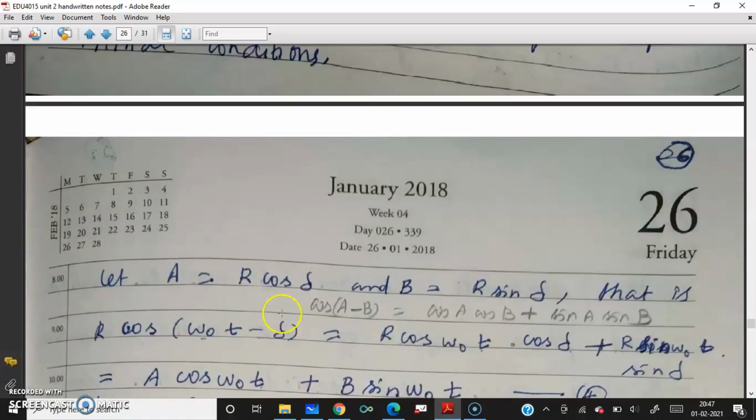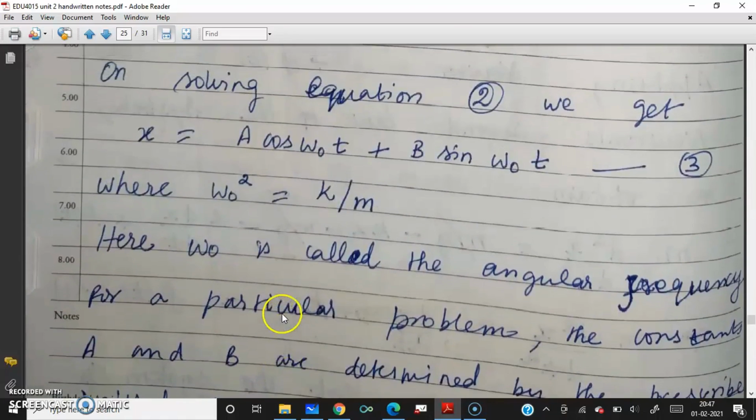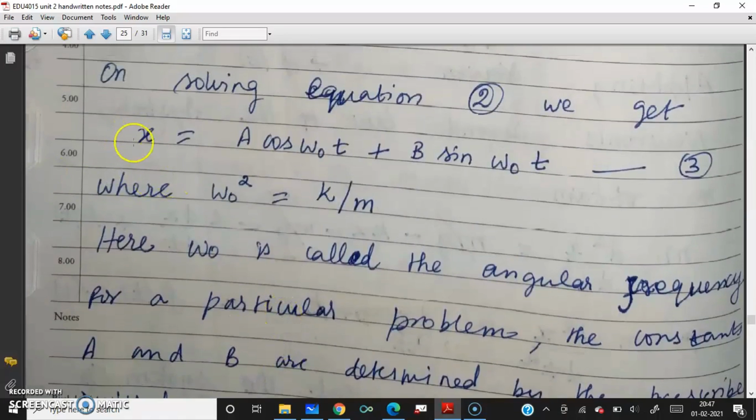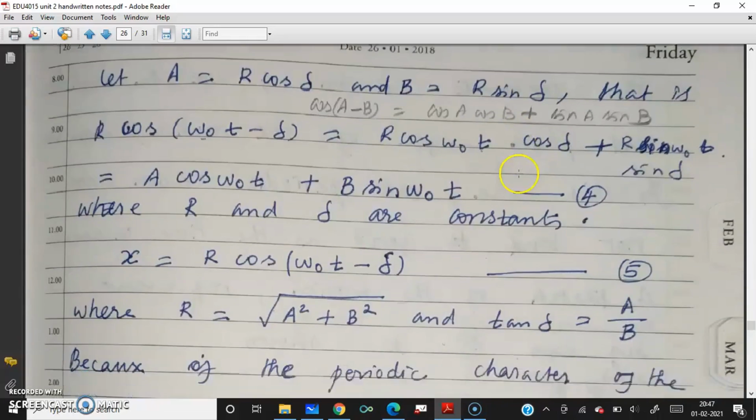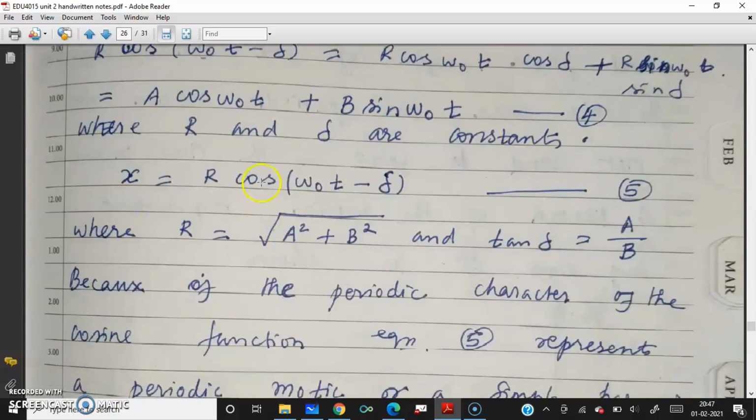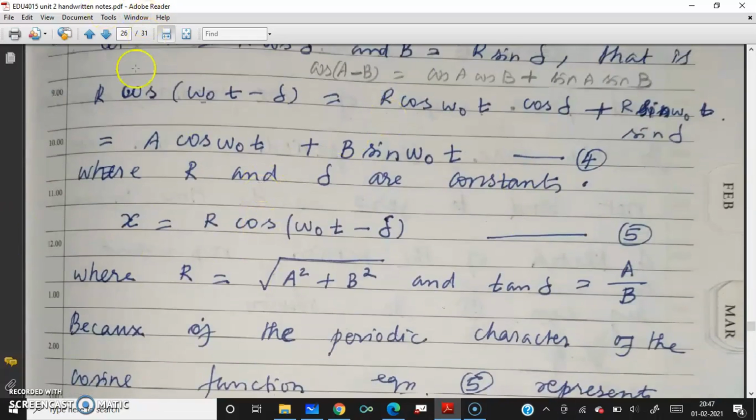Now our x becomes, what is our x? X is a cos omega naught t plus b sin omega naught t. That is reduced to something very simple, as we have seen. That is nothing but r cos(omega naught t minus delta). So it reduces to r cos(omega naught t minus delta). This is equation 4; using equation 4 we got this.